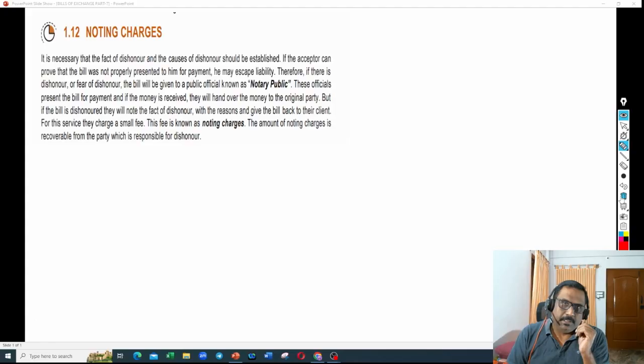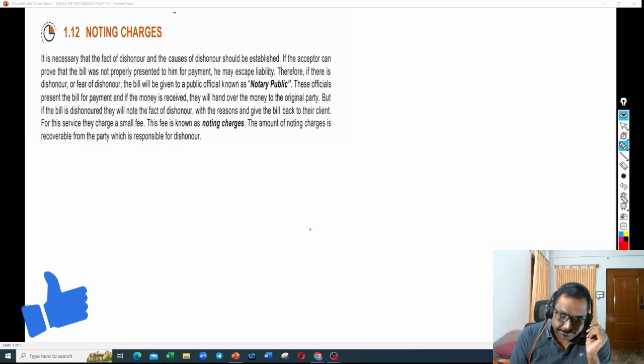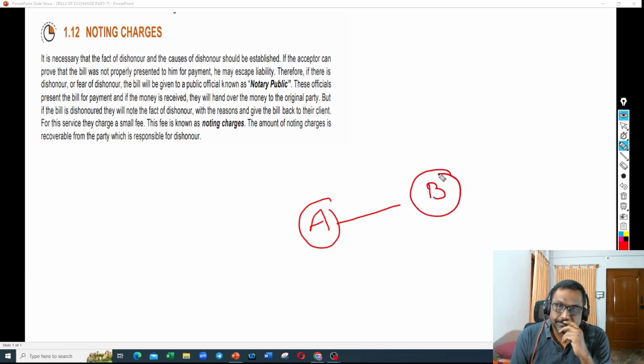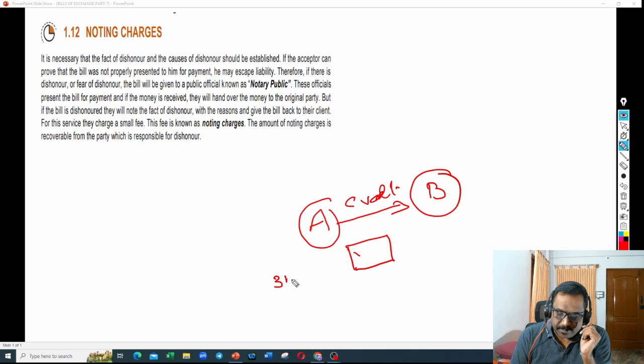What are noting charges? Generally, let us say A sold goods to B for credit, and he has drawn the bill on B. B also accepted. Let us say this bill is meant for 3 months.